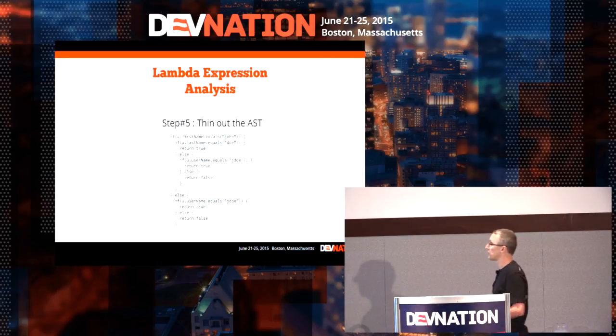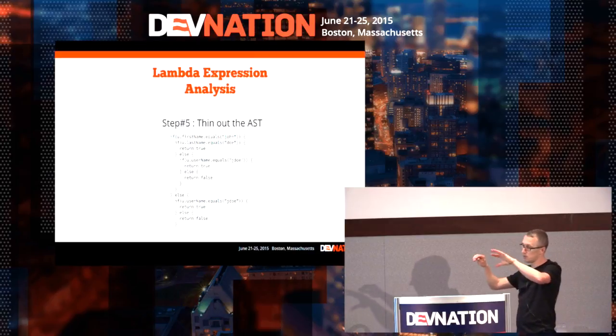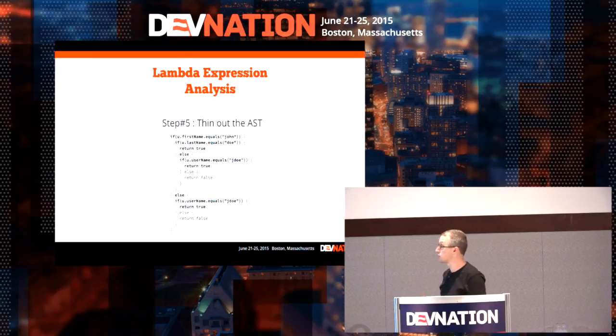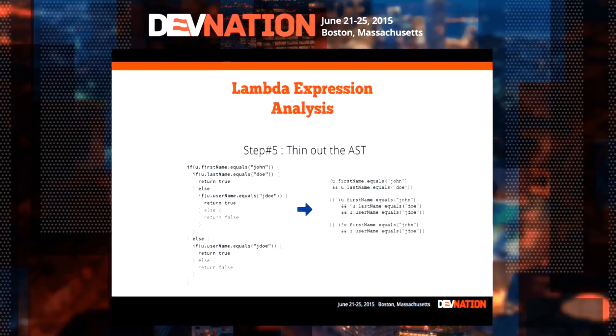Okay, so the next step would be to thin out the AST. Something like we have a tree with branches, and some branches will return false, some branches will return true, and we want to keep branches that return true, which is exactly what we are looking for, okay? So we do this kind of thing, and we arrive with a long expression which matches the data. Okay, so this is still good, but it's not good enough.